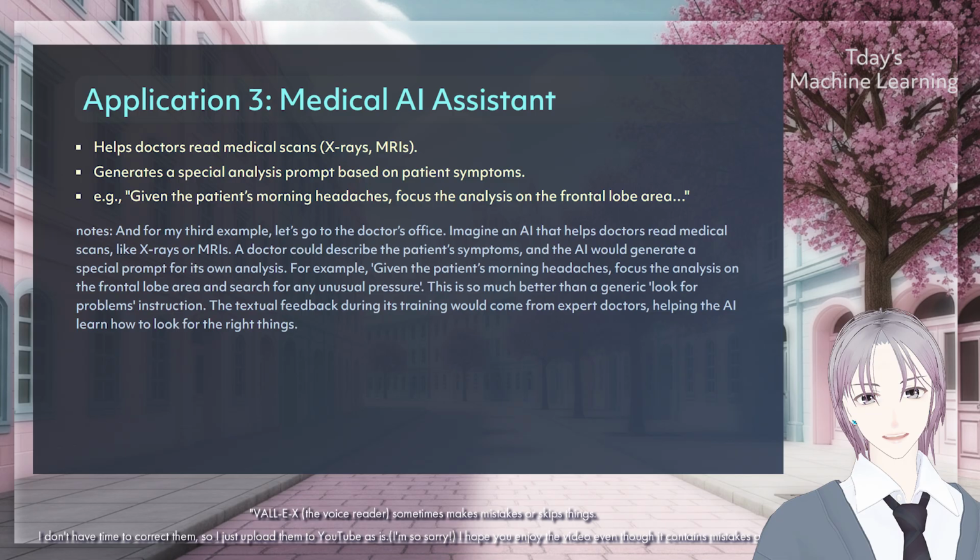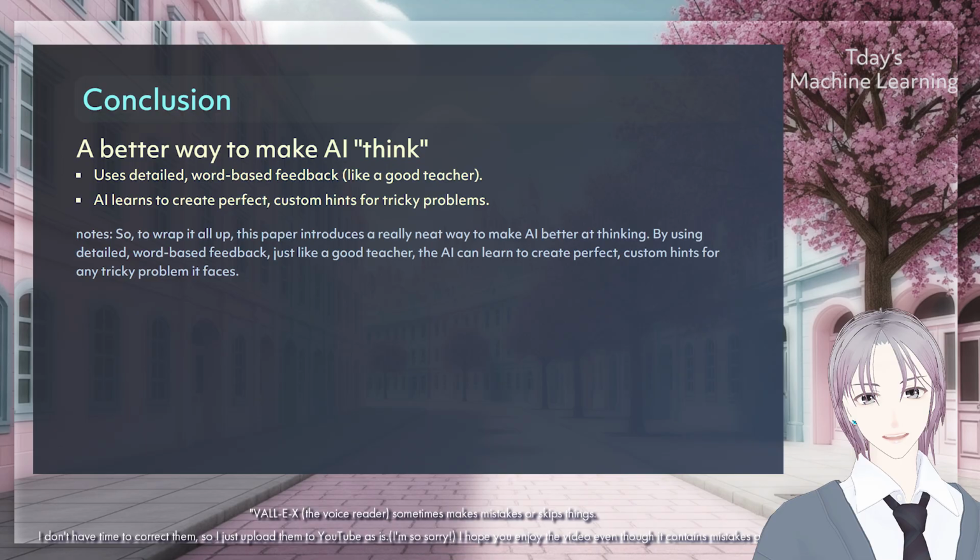The textual feedback during its training would come from expert doctors, helping the AI learn how to look for the right things. So to wrap it all up, this paper introduces a really neat way to make an AI better at thinking. By using detailed, word-based feedback, just like a good teacher, the AI can learn to create perfect, custom hints for any tricky problem it faces.